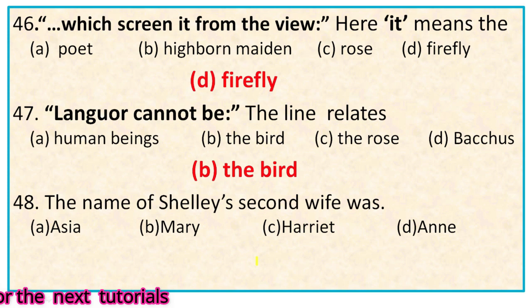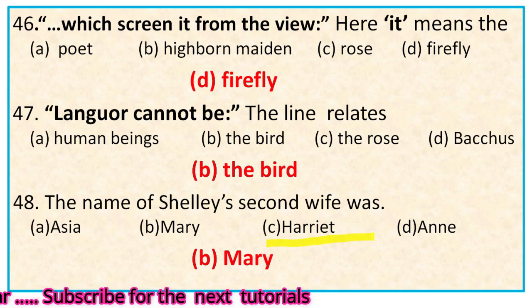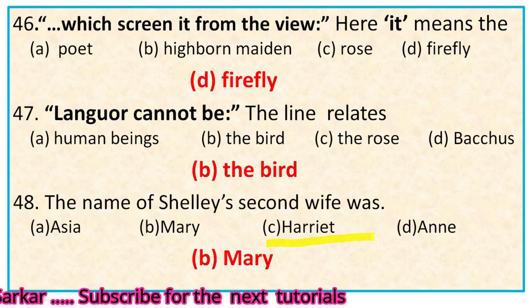Next, question number 48. The name of Shelley's second wife was. The right option is obviously B, Mary, because Mary Shelley was his second wife. The first wife was Harriet, or Harriet Westbrook, and the second wife was Mary. So the right option is B.